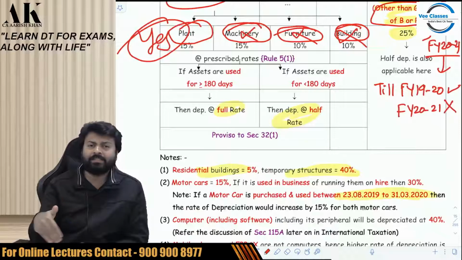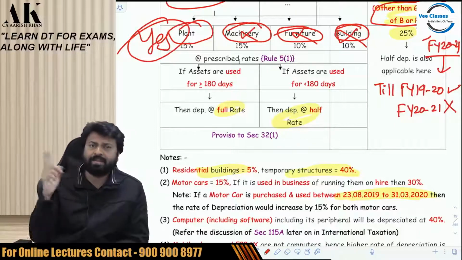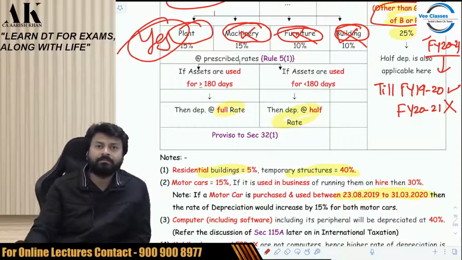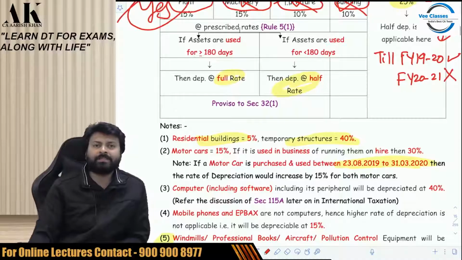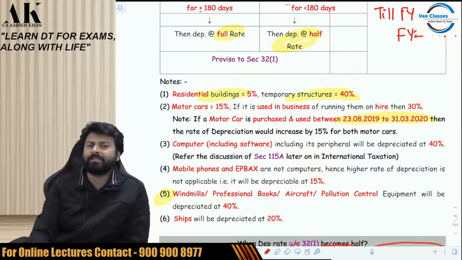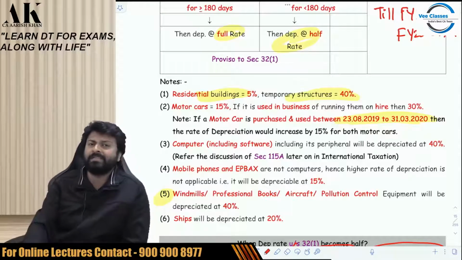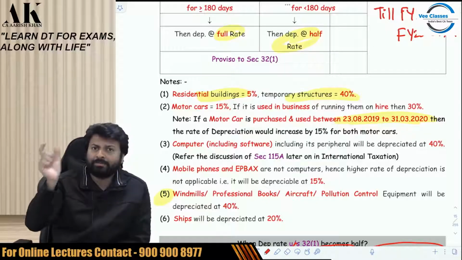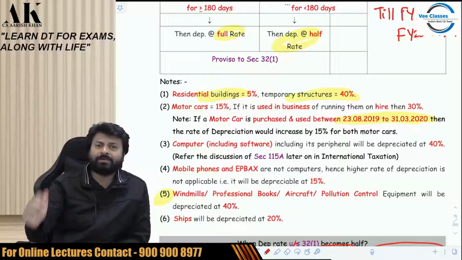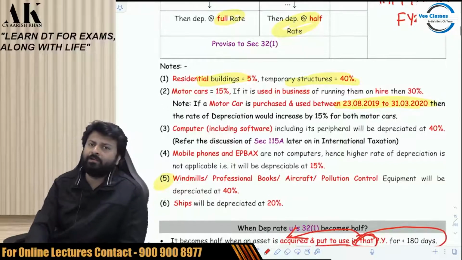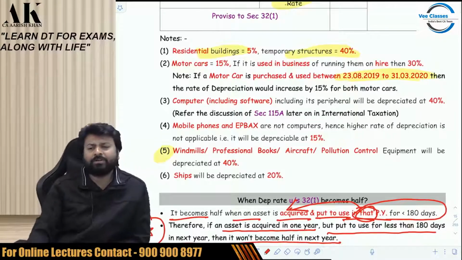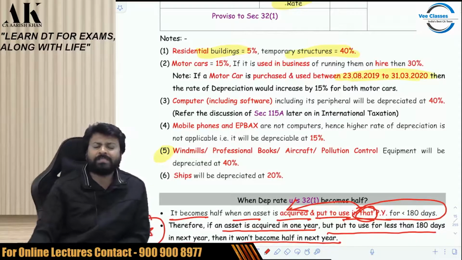Then the asset categorization, the rate of depreciation. Plant and machinery, 15%. Building, furniture, 10%. Intangible asset, 25%. Intangible asset does not include goodwill. Now, there are various rates. For building, 5% for residential building. 40% for temporary structure. For plant and machinery, motor vehicle by default, 15%. If it is in the business of running them on hire, then 30%. If it is purchased and used between 23rd August 2019 and 31st March 2020, then 15% extra. Then mobile phones 15%, EPBX 15%, computers 40%, then windmill, professional books, aircraft, pollution control equipment, all 40%, ships 20%.